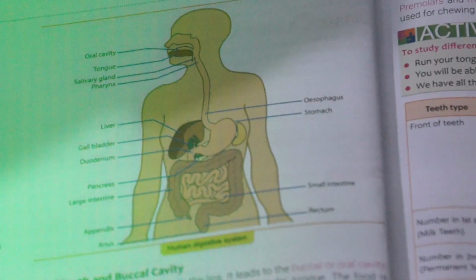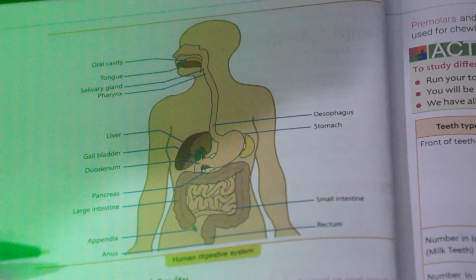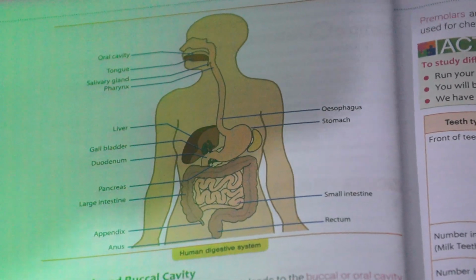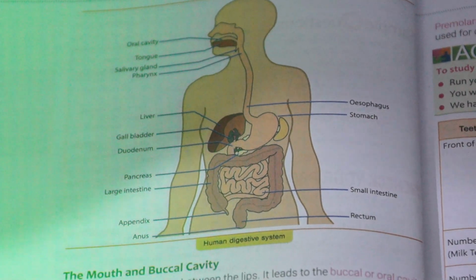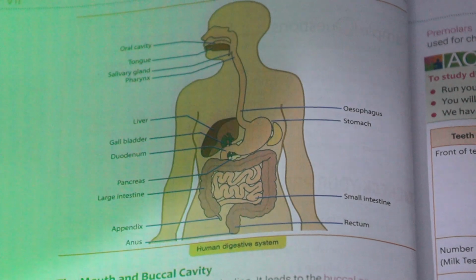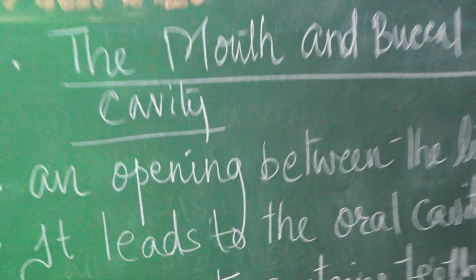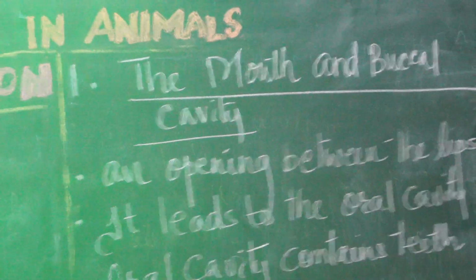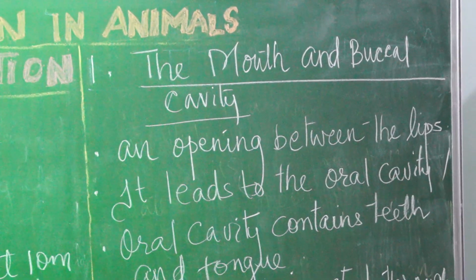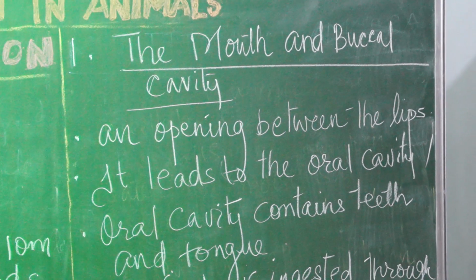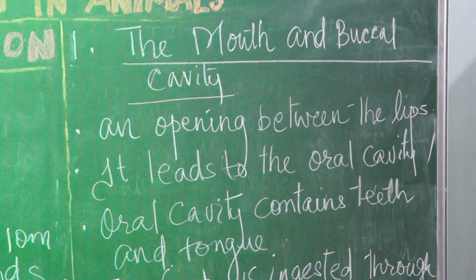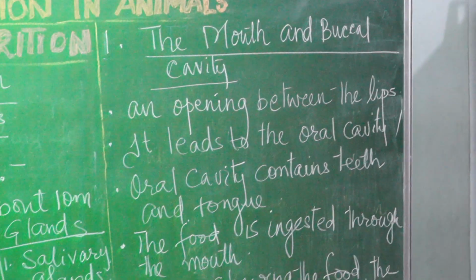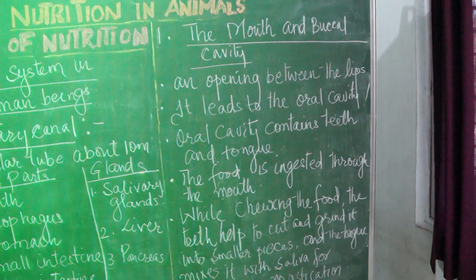First we have to study the mouth and buccal cavity. The mouth is an opening in between the lips. It leads to the oral cavity, which is also known as the buccal cavity. Inside the buccal cavity, or oral cavity, it contains teeth and tongue.